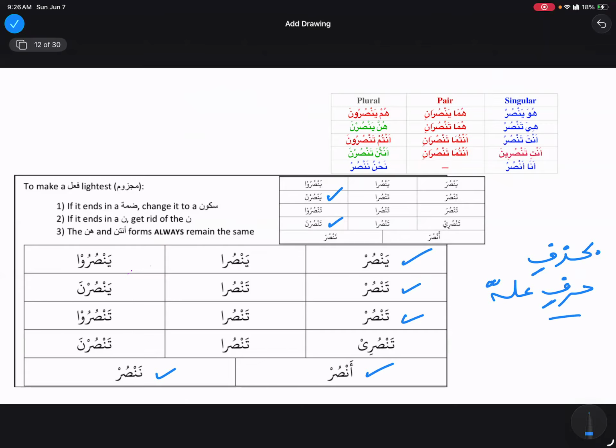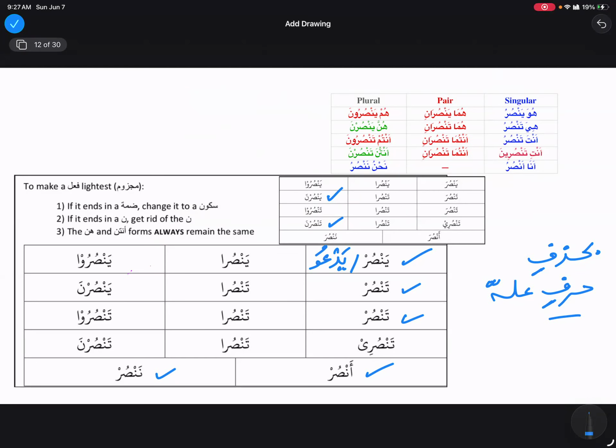Harfi is mudaf ilayhi for hasf, and harfi illa follows. So we need to say it properly: bi hasfi harfi illa.